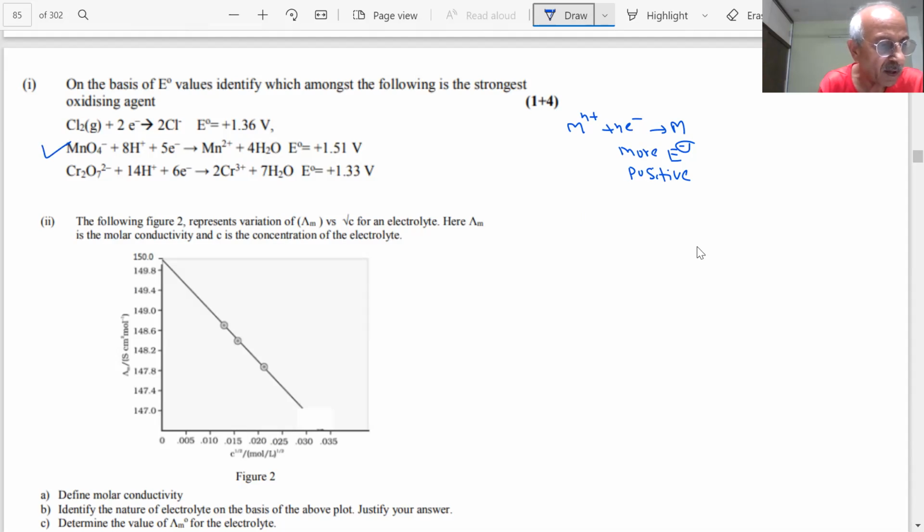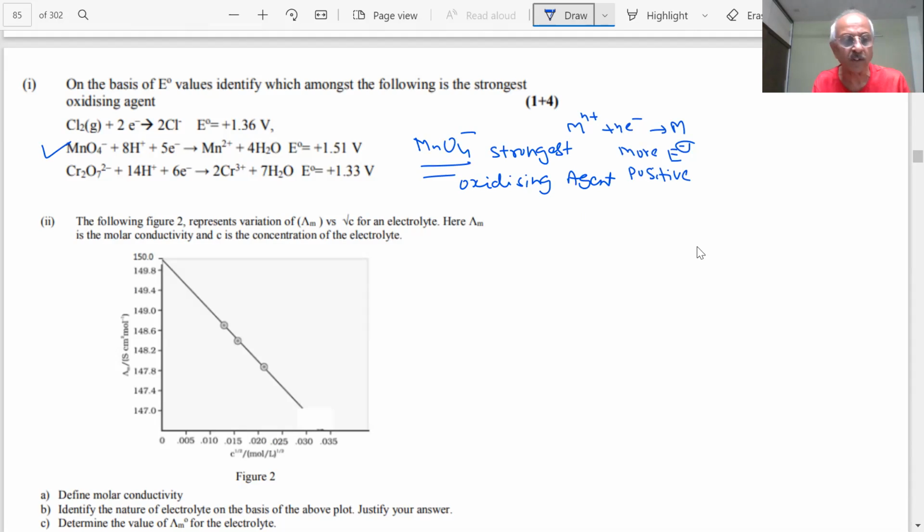Therefore, students, which has the most positive value? MnO4-. Okay? This will be the strongest oxidizer in acidic medium. You can see, in acidic medium. Why? What answer have you given, student? Because it has the highest positive E naught value. Clear? Any doubt?